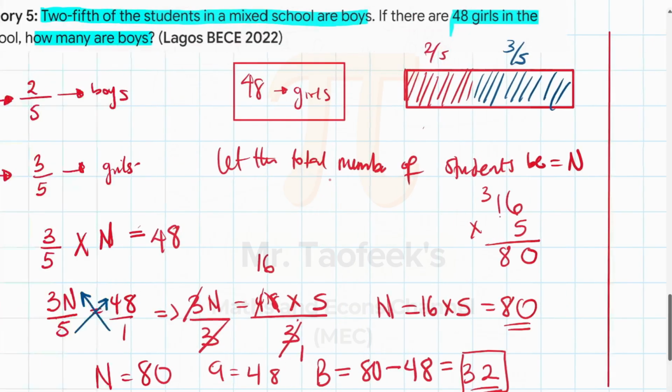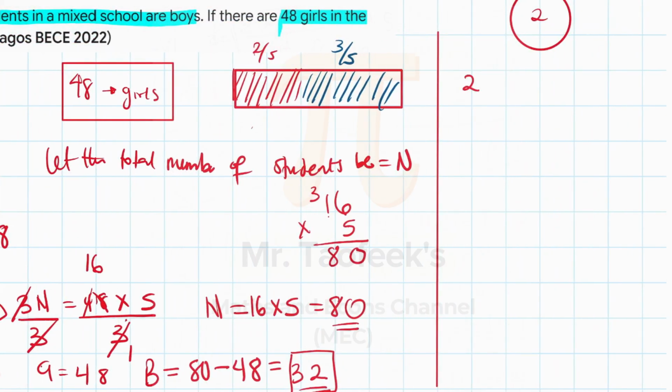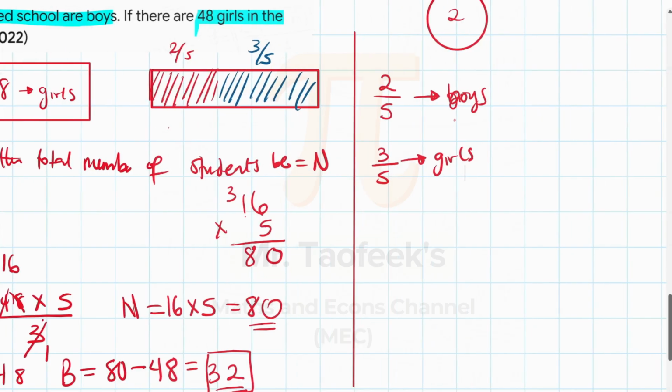So what's the second method? They told us that 2/5 are boys, and 3/5 are girls. And we know there are 48 girls in the school.